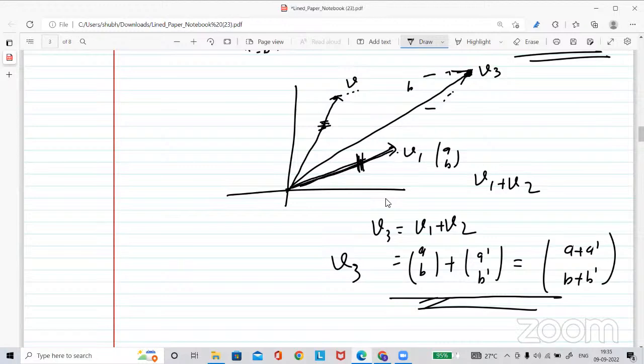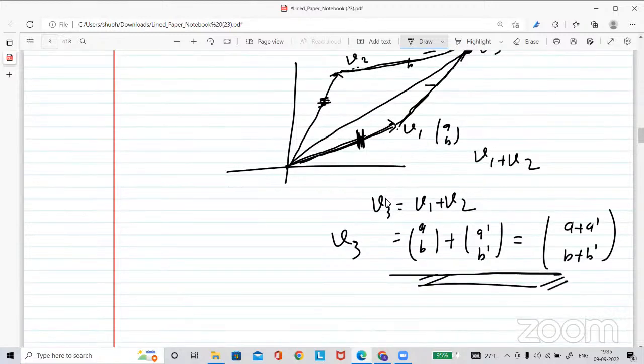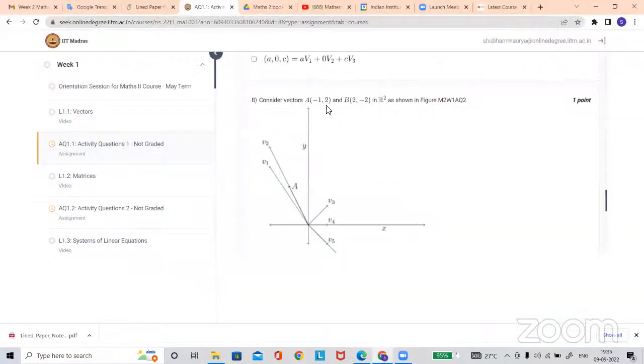You will take a line parallel to this vector, and another parallel to the other vector, and where they cross, that would be the addition of these two vectors. But numerically, you just add coordinate-wise. As it is given, a is (-1, 2) and b is (2, -2).